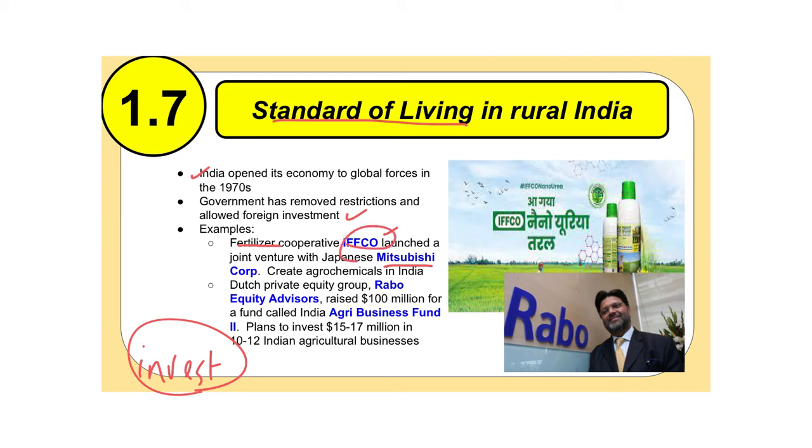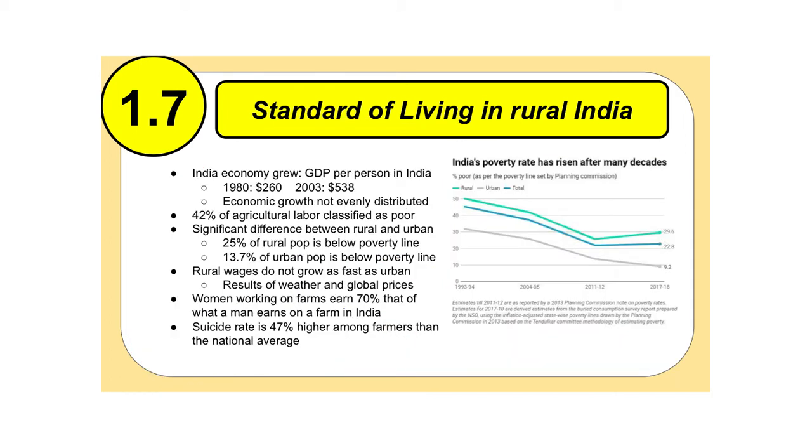A Dutch private company called Rabo Equity Advisors actually raised $100 million for a fund called the Agribusiness Fund. The purpose of that is to invest millions of dollars into agribusiness for India. So they're trying to help increase Indians' agribusiness is what they're trying to do. So as a result of all of this investment, India's economy is going to grow.